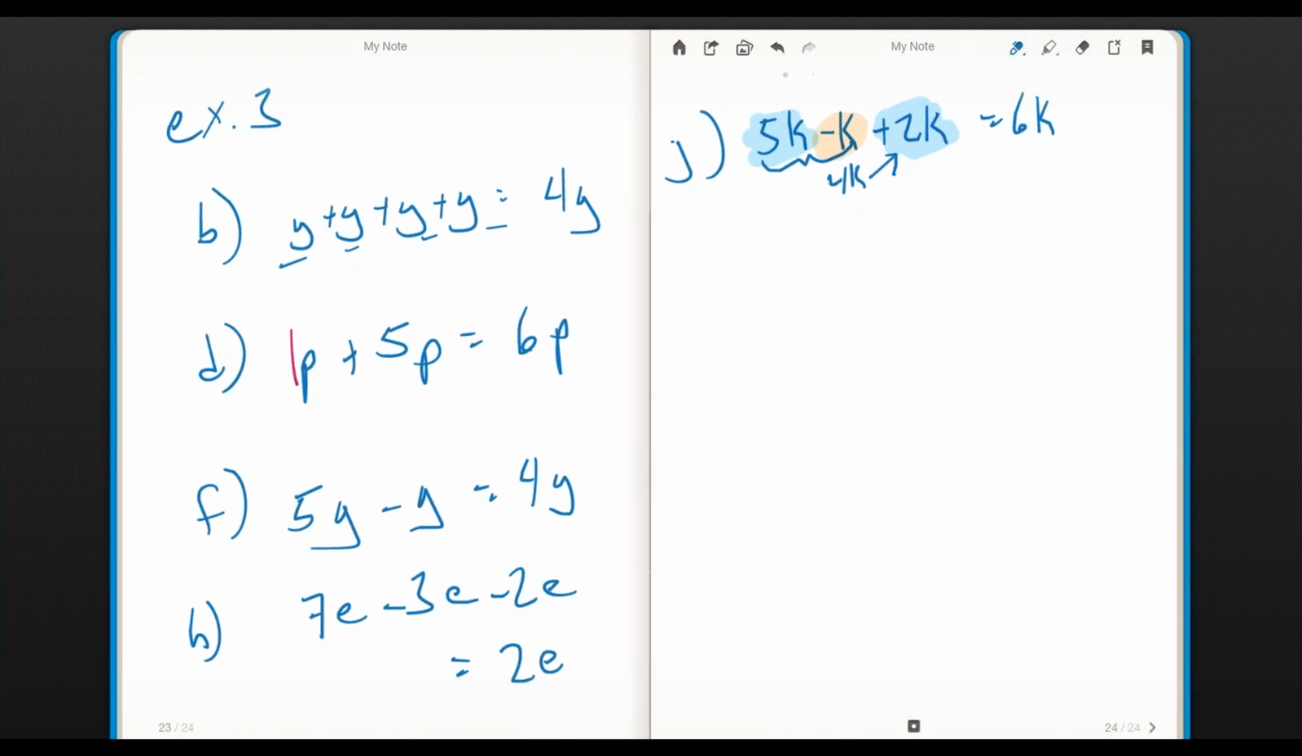I can also say if I have 5k and I give 1 away and I get 2 back, that's the same thing as just adding 1, right? If you give 1 piece of candy away and somebody gives you 2 pieces of candy, your final answer there is you gained 1 piece of candy. Lots of ways to do it. Always good to show it and say it in multiple ways.